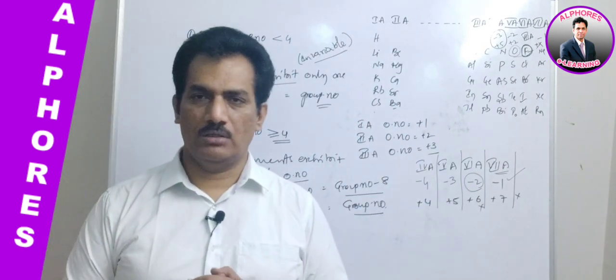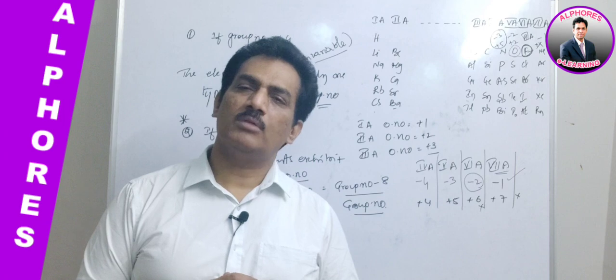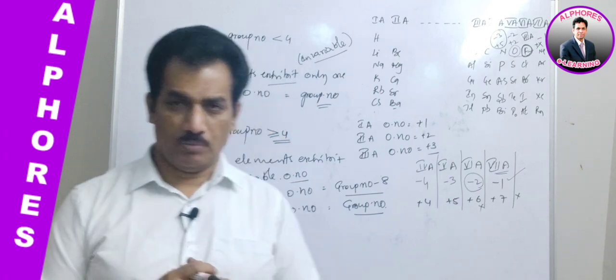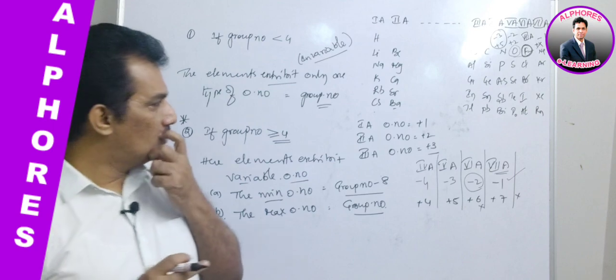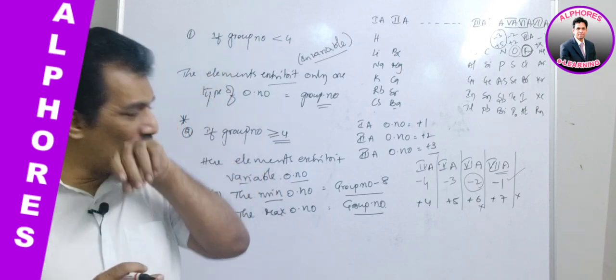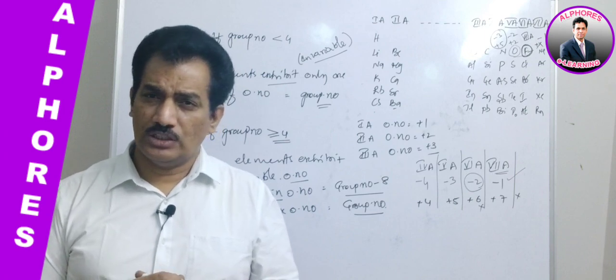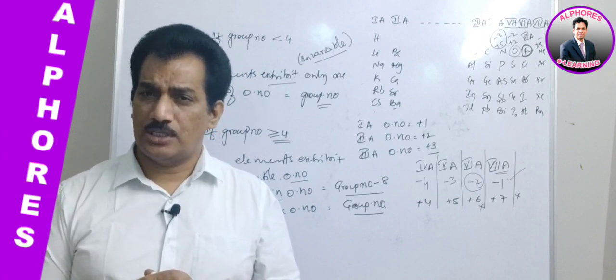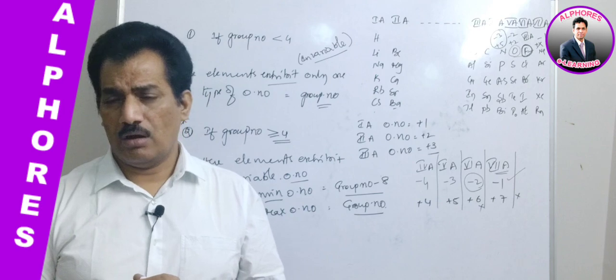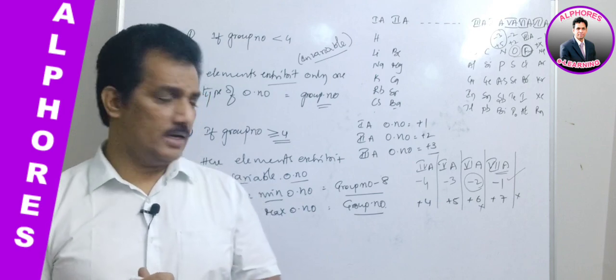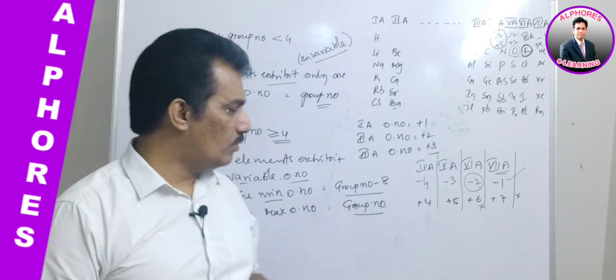If they ask the question, just you remember, it is because of the absence of d orbitals in their outermost orbit. Again I am repeating, why oxygen and fluorine, these two elements, fail to exhibit the maximum oxidation state is because of the absence of vacant d orbitals in their outermost orbit. Clear? And now let us go for this